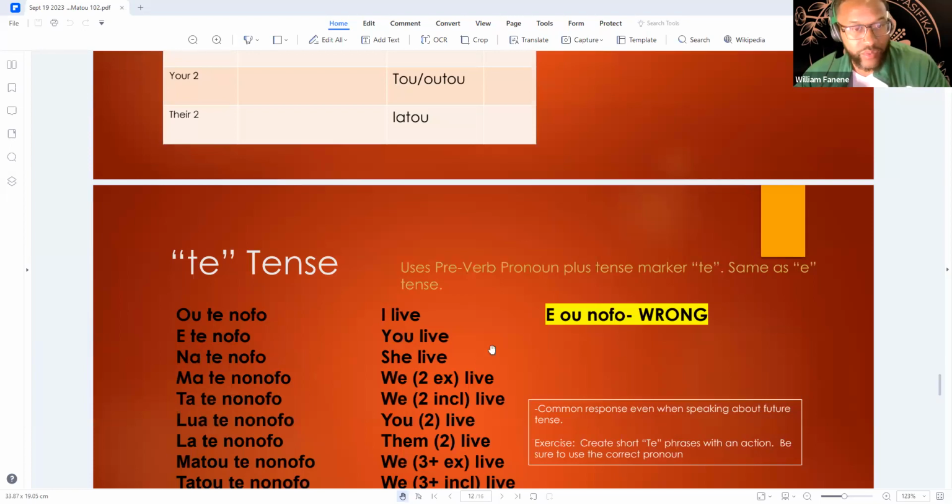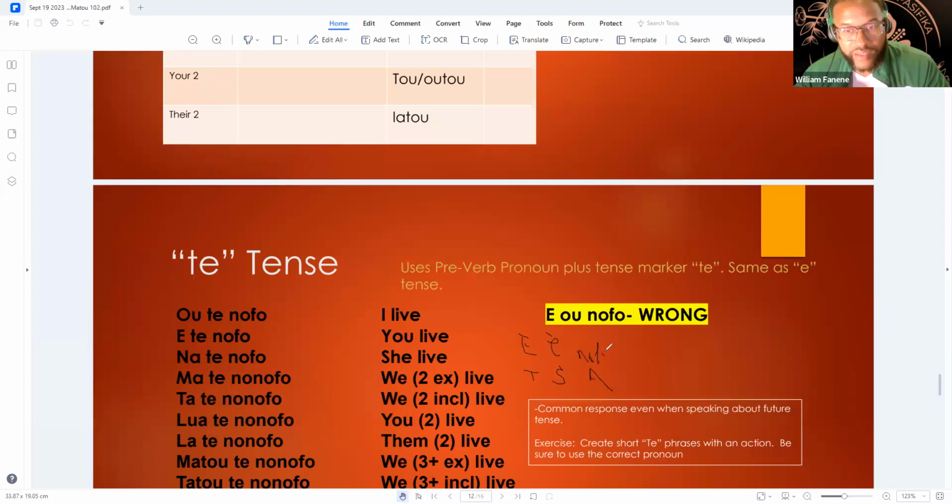So we wouldn't say "e" nofo. The preverb pronoun for you is going to be "e", the one that you say after. So that's our tense, this would be our subject, and then our action is going to be nofo.